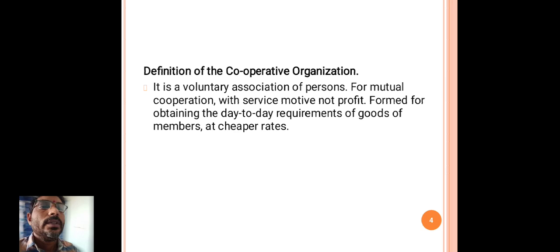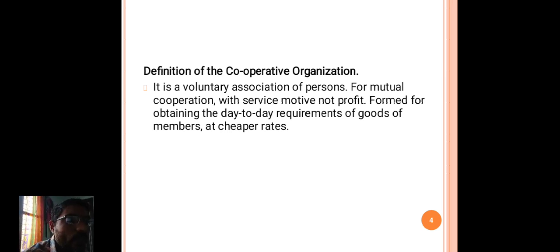A partnership business concern is also profit motive. A joint stock company is also there. And there are non-profitable, non-trading organizations.